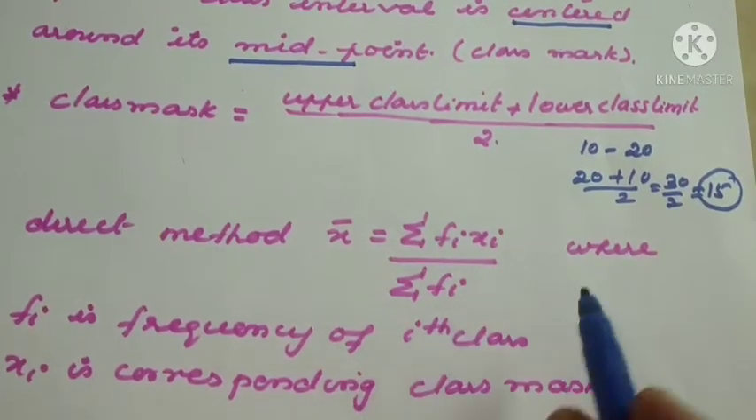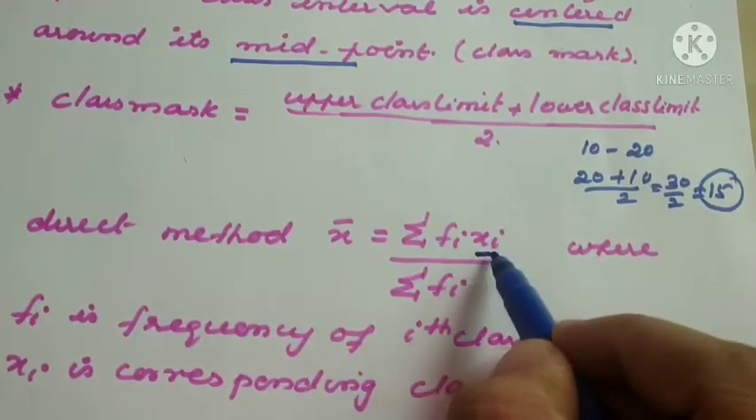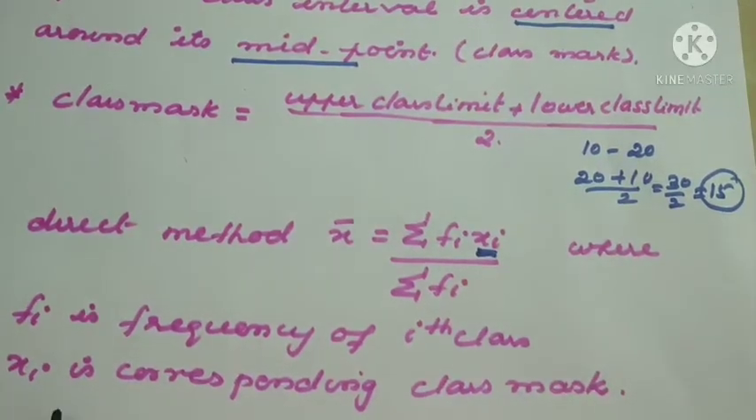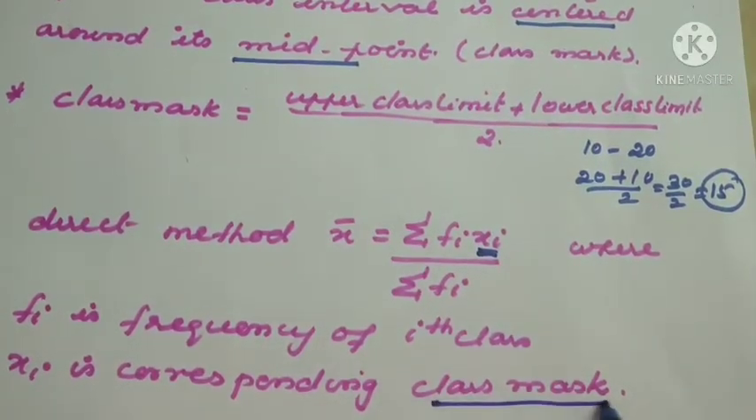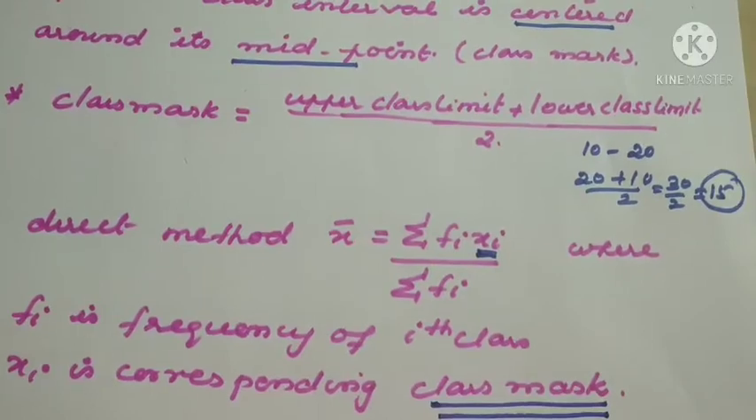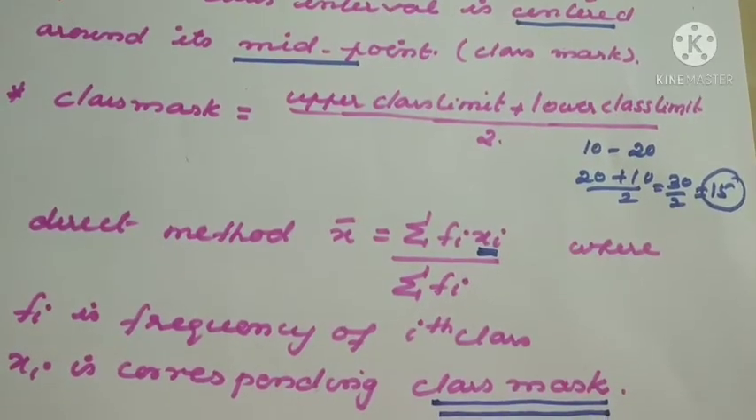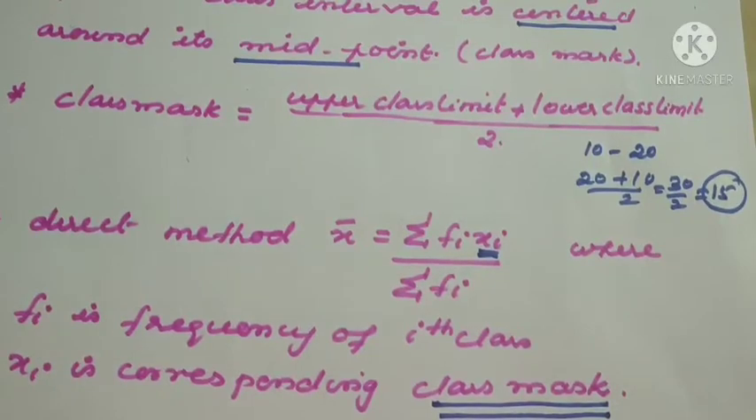So direct method x bar equal to sigma fi xi divided by sigma fi. Same formula only. What is the change? The xi value will change. What is xi? xi is the class mark of each class interval. You can learn while doing the problems. The formula is the same only, but the change is in the case of xi.